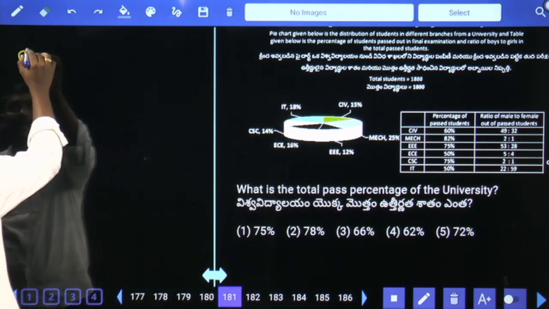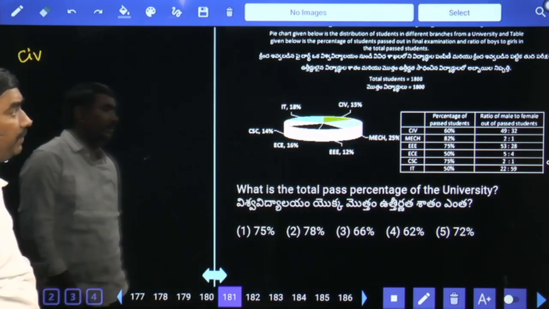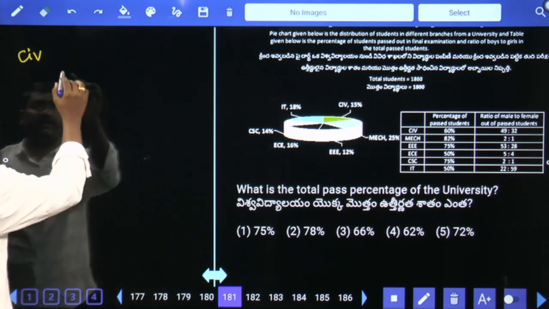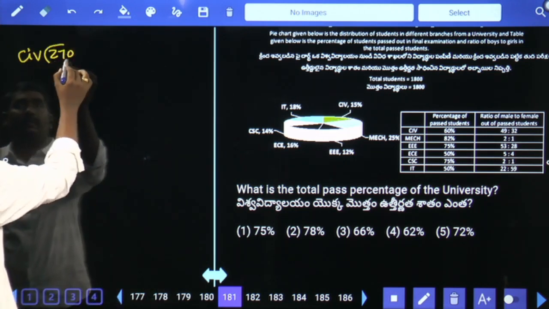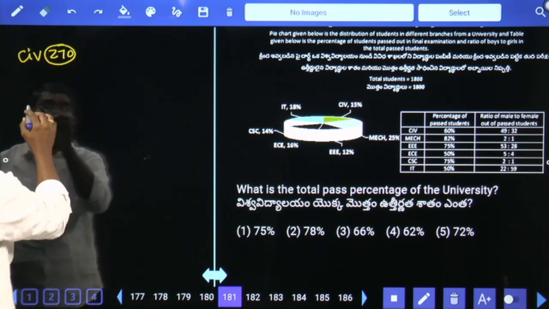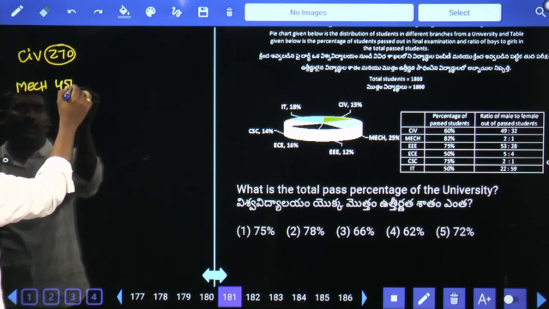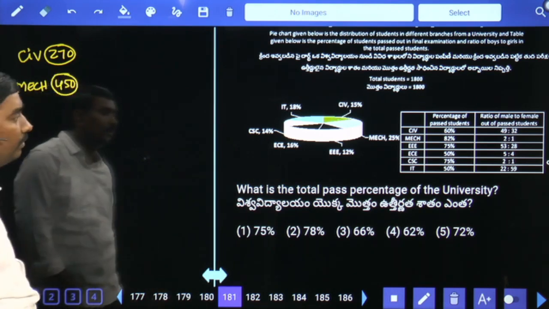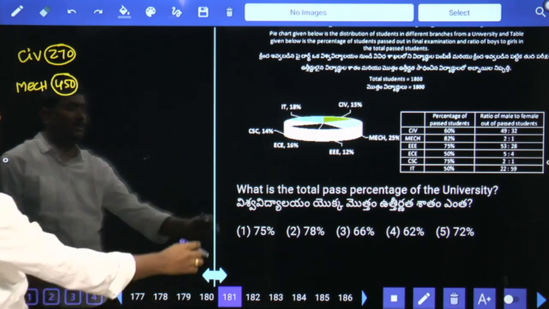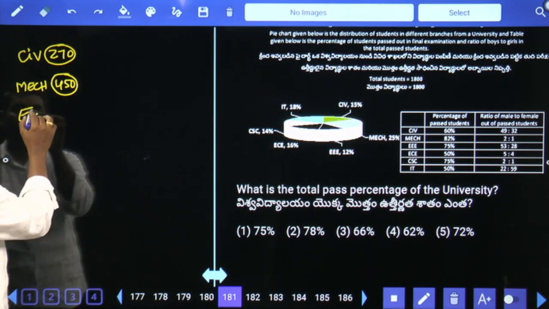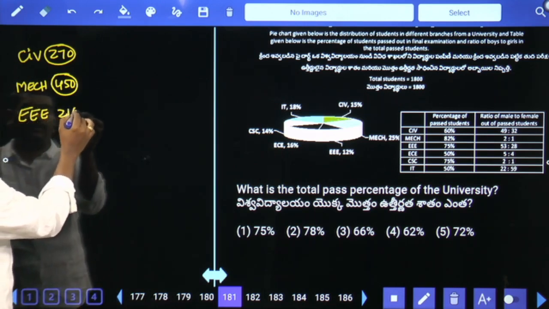In that 1800, civil is 15%. 15% means 270, so civil has 270 members in total. Mechanical 25% means 450. Triple E 12% means 216.